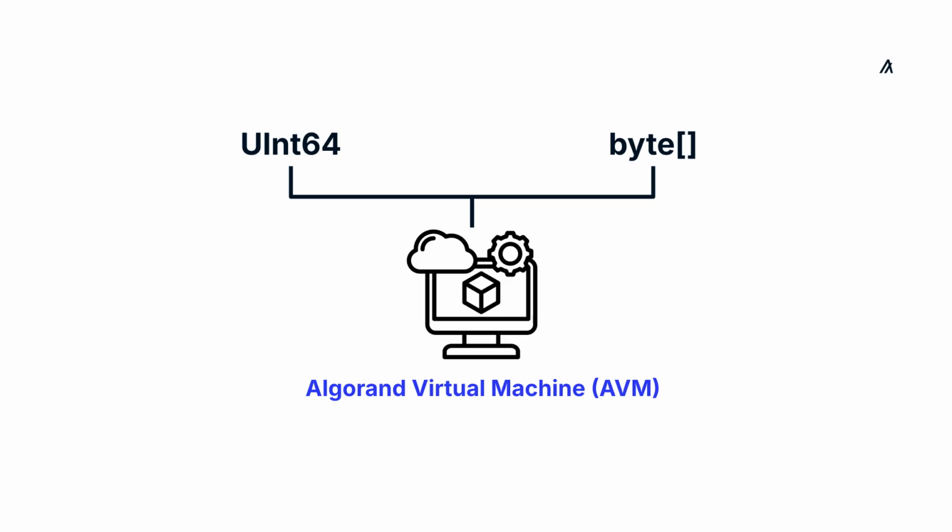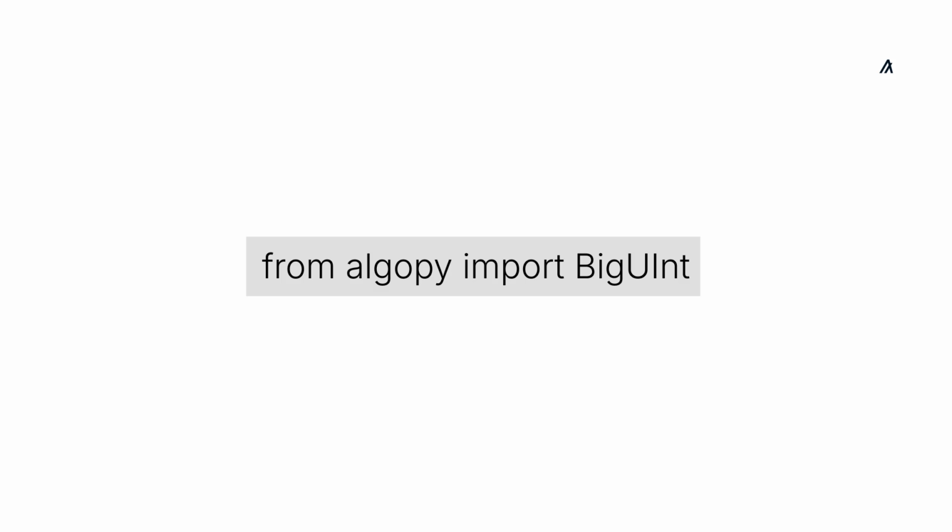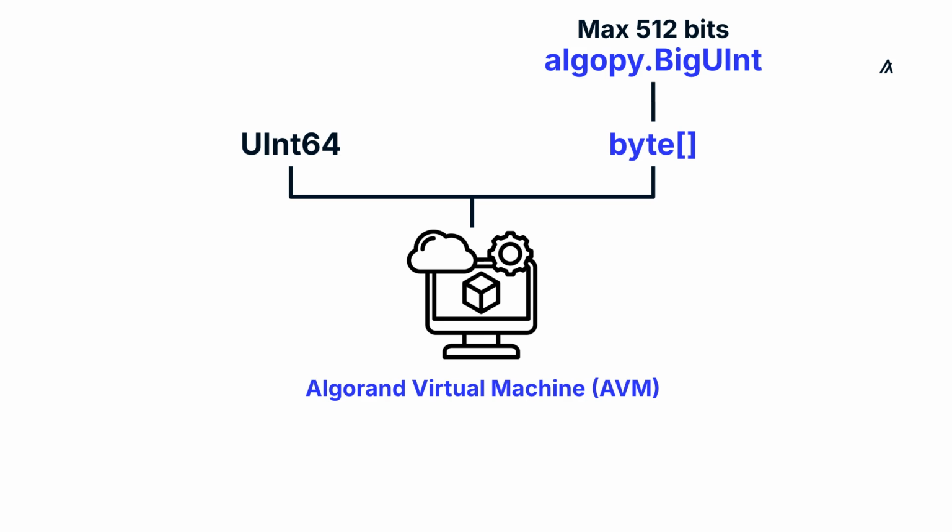The BigUInt type is not an AVM primitive, but is supported by Algorand Python to allow developers to work with bigger numbers. To use the BigUInt type in your contract, you need to import it from the algopy module like this. BigUInt represents a variable-length, up to 512-bit unsigned integer stored as byte arrays in the AVM.